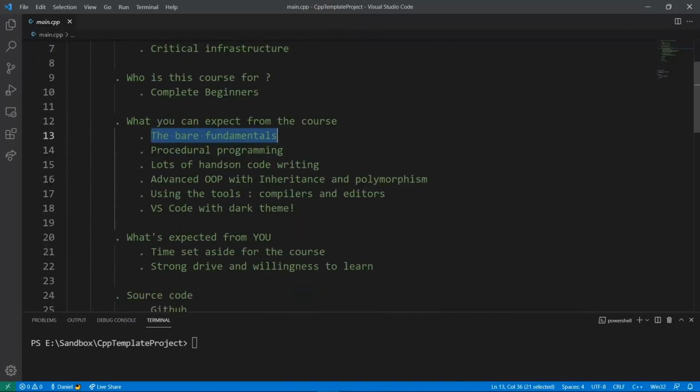We will spend a lot of time exploring the procedural programming side of C++. So you're going to be writing programs that run from top to bottom. And we're going to spend a lot of time in the editor writing code, making sure you really understand what is going on here. Towards the end, we're going to learn about object-oriented programming, and we're going to touch on classes, inheritance, and polymorphism. And these are the tools you're going to be using a lot in your career as a C++ developer.